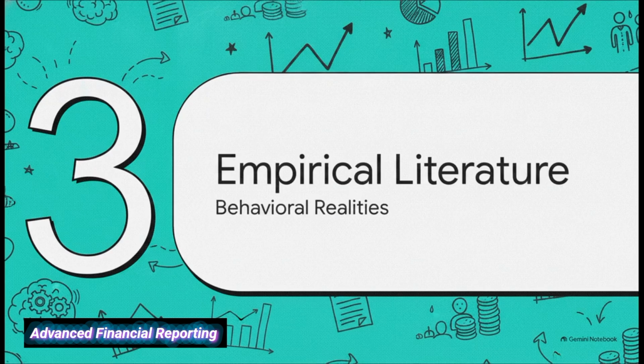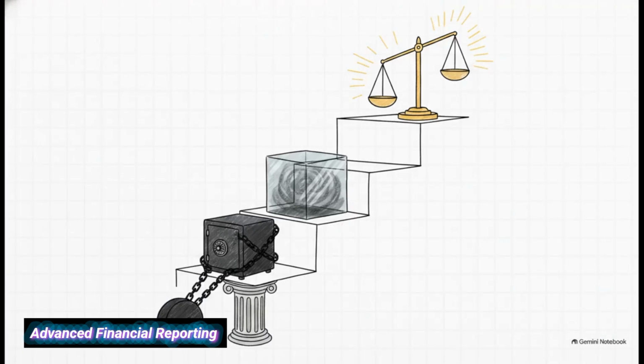But you know, theory and math really only tell half the story. Let's move to Section 3, Synthesis of Empirical Literature, and look at how real managers behave under pressure. First up, how does the market actually price fair value disclosures? Research by Song and colleagues reveals this fascinating descending staircase across the fair value hierarchy.